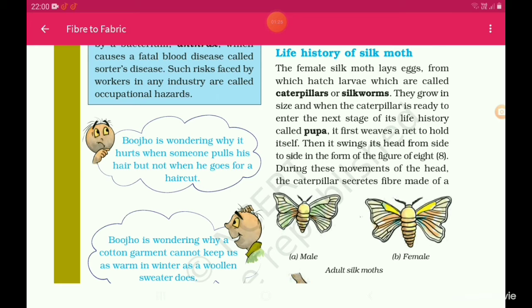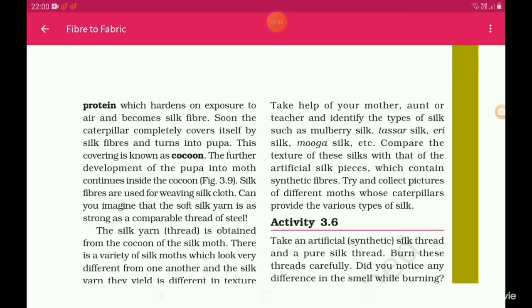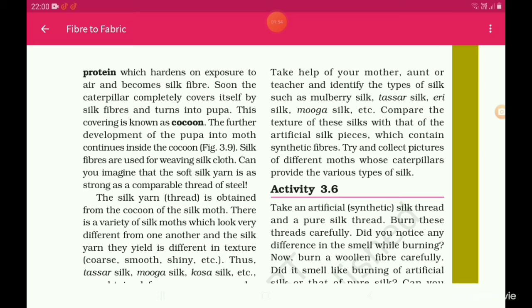During this movement of the head, the caterpillar secretes fiber made of a protein which hardens on exposure to air and becomes silk fiber. Soon the caterpillar completely covers itself by silk fibers and turns into pupa. This covering is known as cocoon. The further development of pupa into moth continues inside the cocoon. Silk fibers are used for weaving silk cloth.